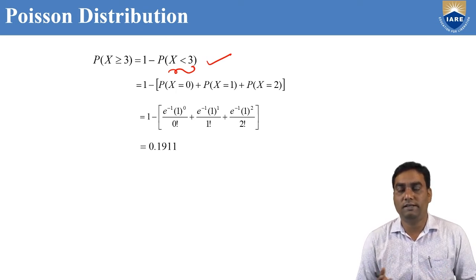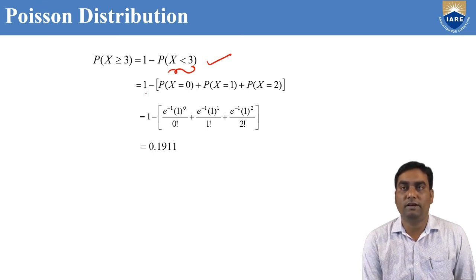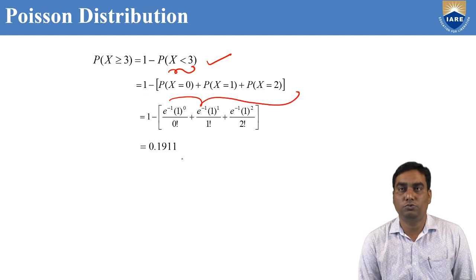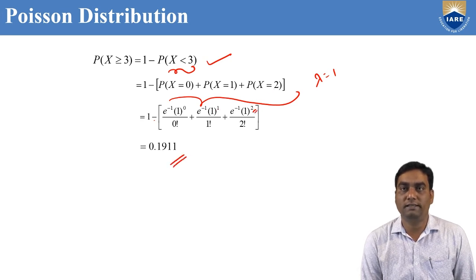That's why 0 to 100 equals 1, so we can subtract from there: 1 minus the sum from 0 to 2. So 1 minus of, and we know the lambda value is 1. E power minus lambda, lambda power 0 by 0 factorial where lambda equal to 1. In P of x equal to 1, lambda power 1. In P of x equal to 2, lambda power 2. Simplify it, we'll get 0.1911.